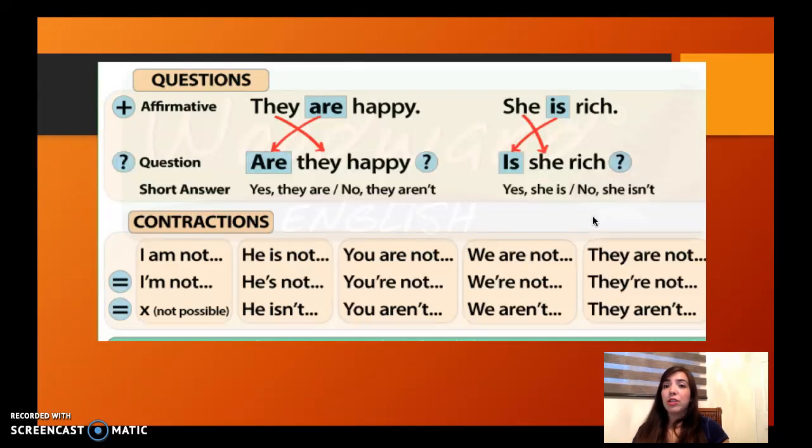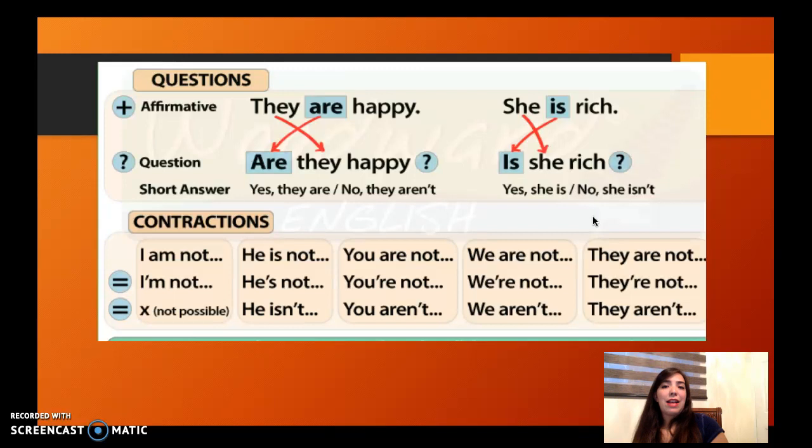When we have a question, what we have to do is to move the verb to be to the beginning. We jump the verb to be to the beginning, we add a question mark at the end, and we change the intonation of the sentence. We change it from affirmative, they are happy, to question: are they happy? And for another example, affirmative: she is rich. And the question will be, is she rich?